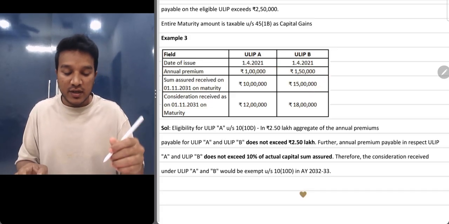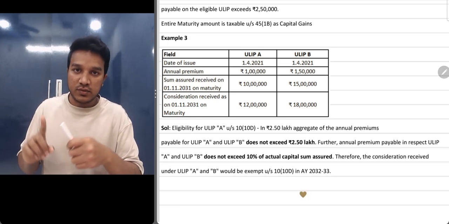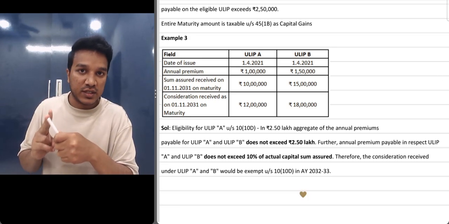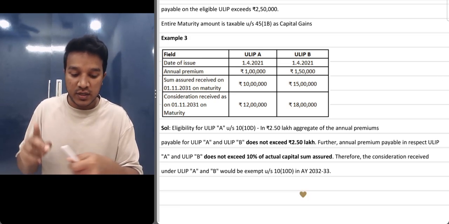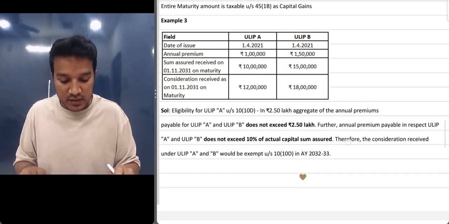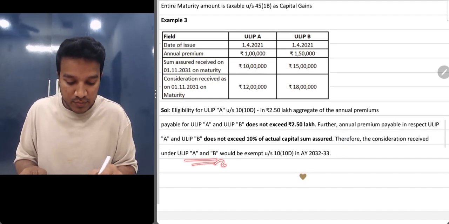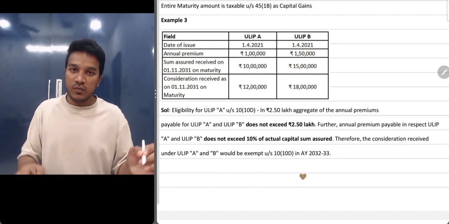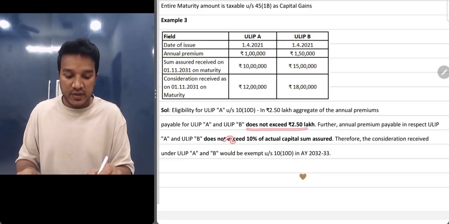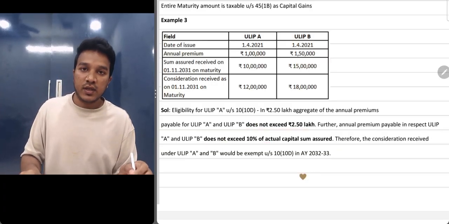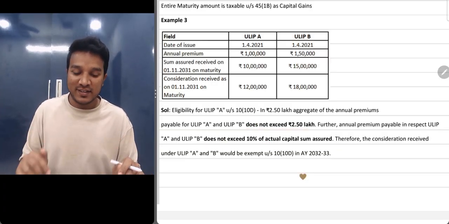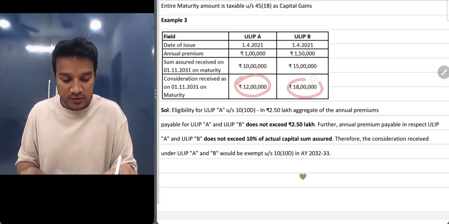Okay. So in this case, it satisfies both the conditions. Your 2.5 lakhs condition is also satisfied. Your 10% rule is also satisfied. So in this case, it will be exempt under section 10(10D). Both A and B would be exempt under section 10(10D). Both the conditions are satisfied. Does not exceed 2.5 lakhs and does not exceed 10% of the sum assured. Clear? So your maturity amount will be exempt.